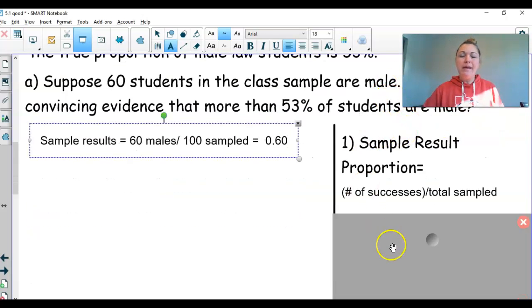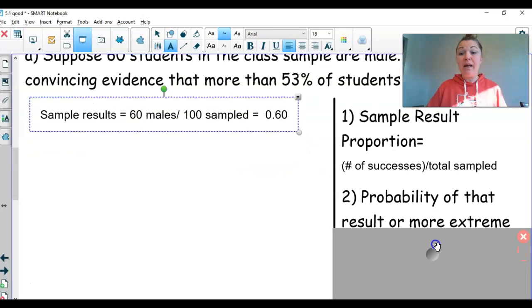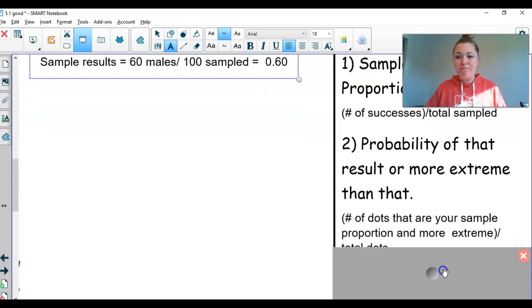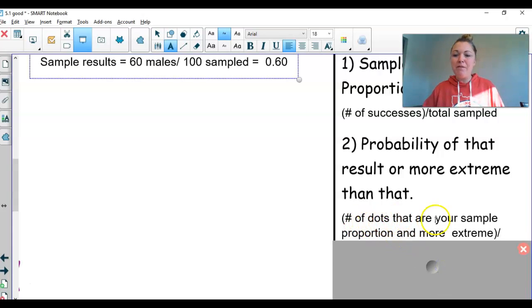Step 2, now we want to figure out the probability of this happening so we can establish if this was a plausible result or not. We're going to find something called a p-value. We're just going to call it probability right now, but by definition, that means the probability of getting this result or something more extreme than that. So how do I do that? I first need to count up the number of dots that are at your sample proportion and more extreme than that.